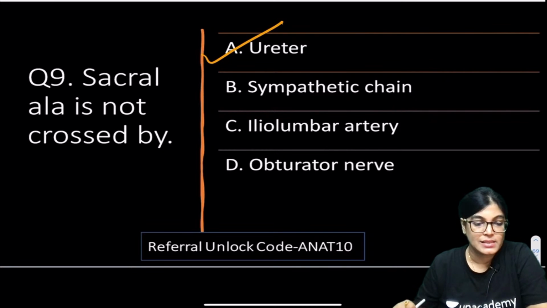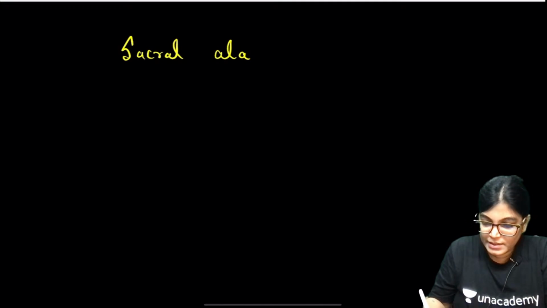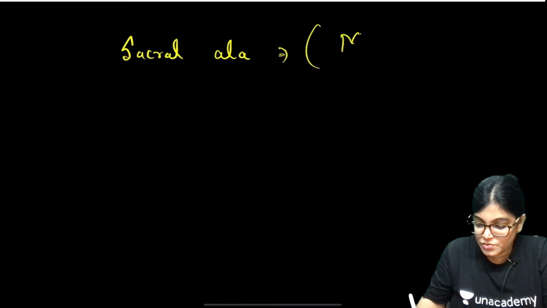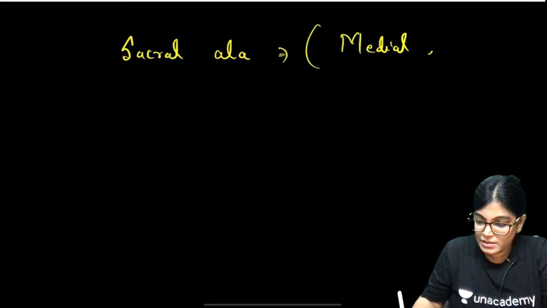Let's write here. Sacral ala is related to the following structures from medial to lateral.